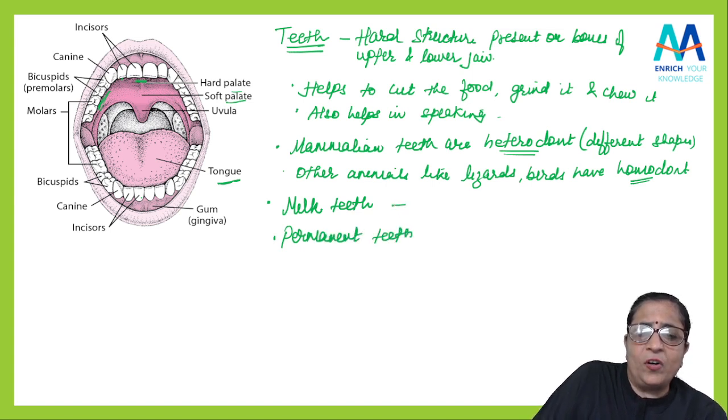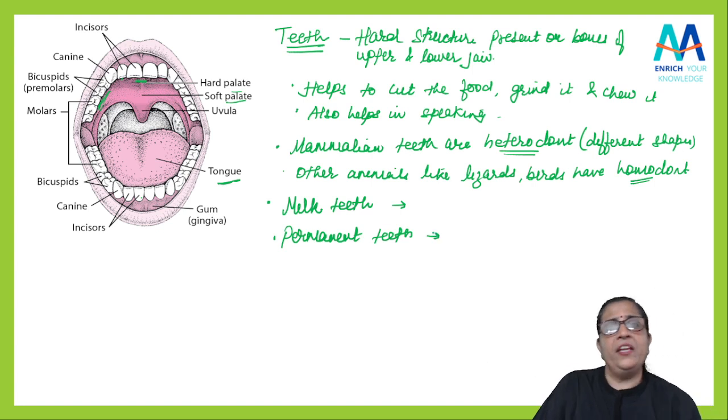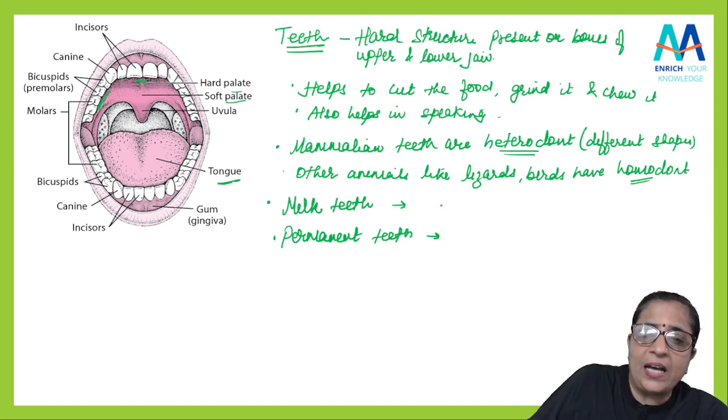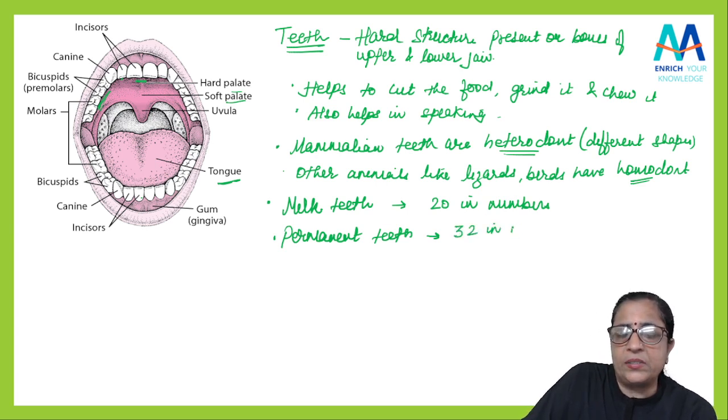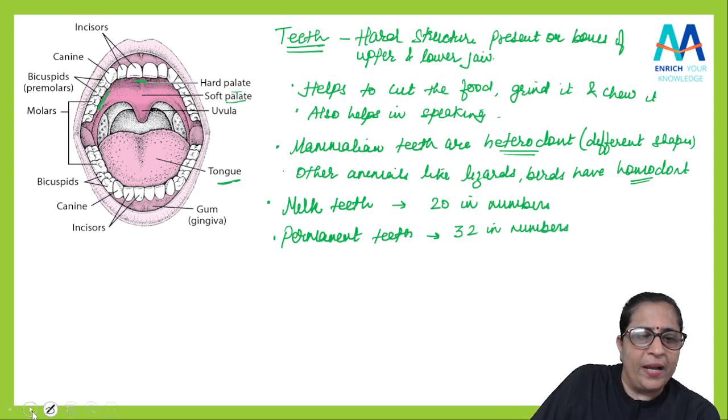Milk teeth are for infants, the small children. When the teeth start to come, the milk teeth are 20 in number. These milk teeth fall, and the next teeth which come are the permanent teeth, and they are 32 in number, students. I hope this is clear.